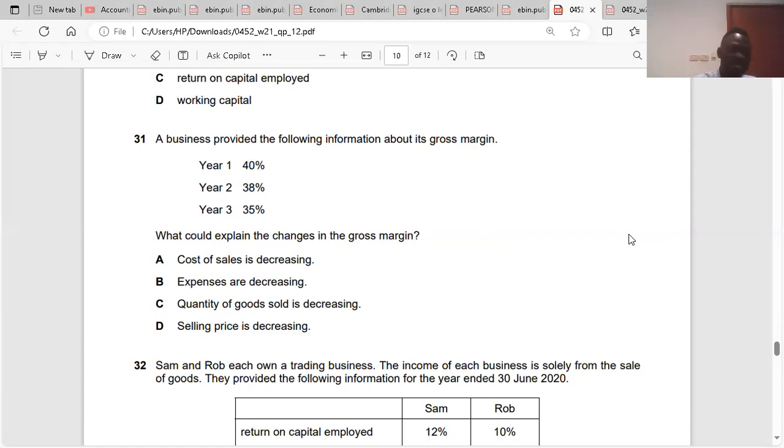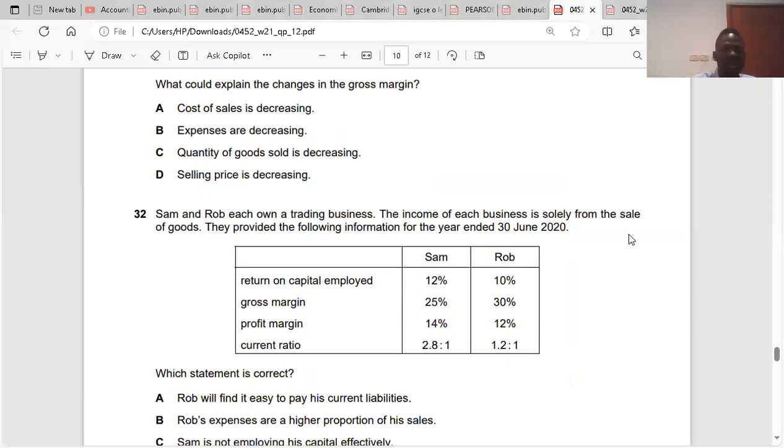So if gross profit margin is falling based on what we have here, year 1 was 40, year 2 was 38, year 3 was 35, it would mean that the cost of production or cost of sales is increasing or the selling price is reducing. So the answer here is D, selling price is decreasing. Question 32.